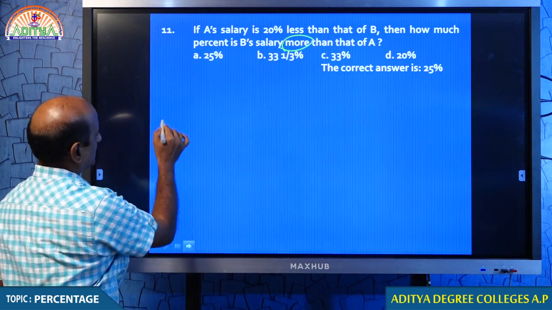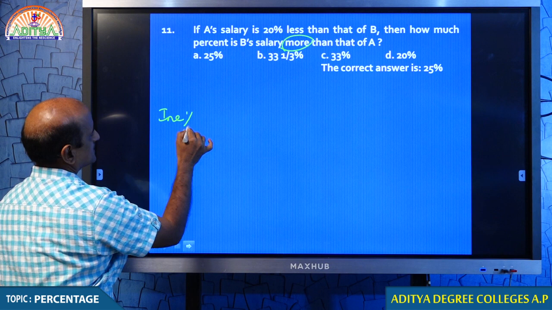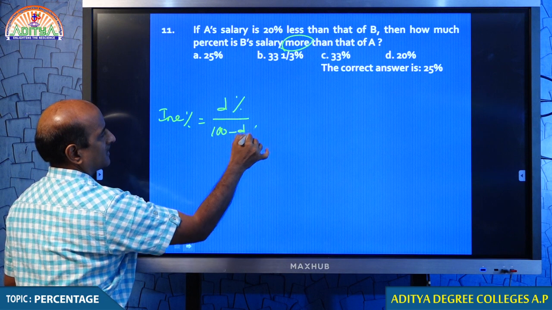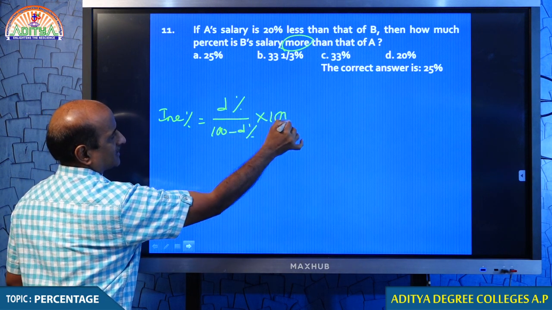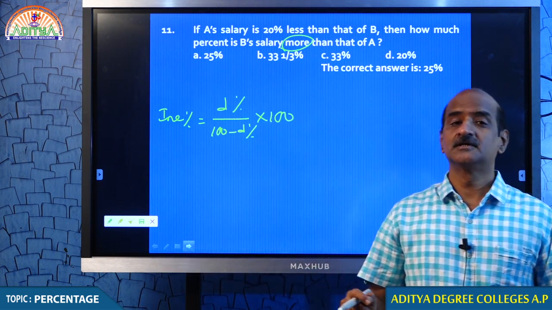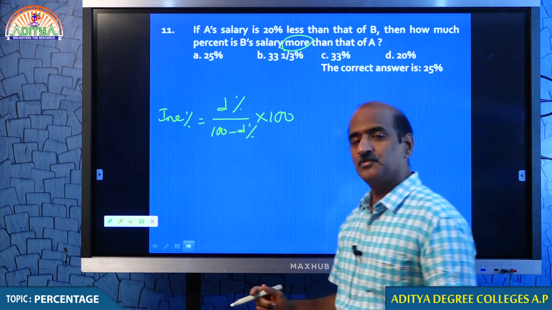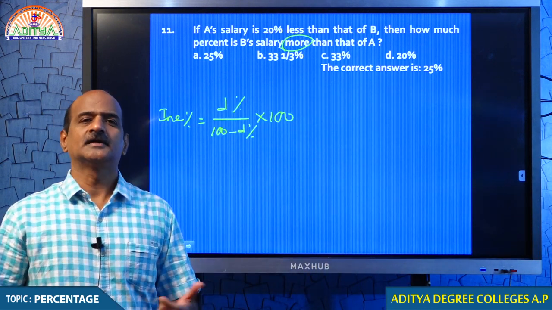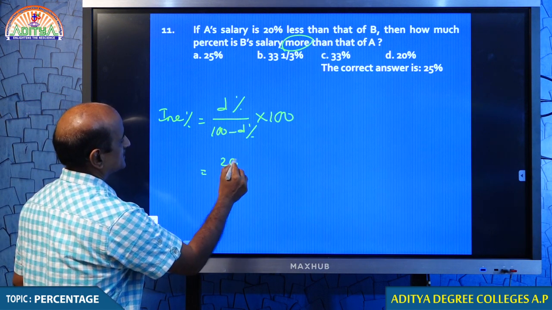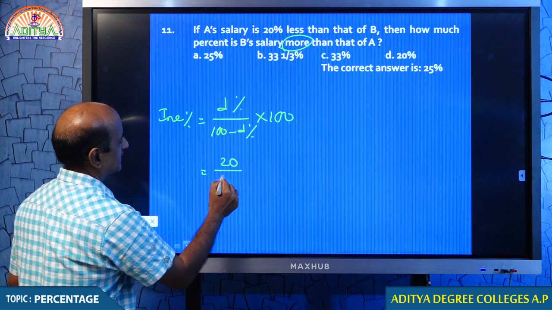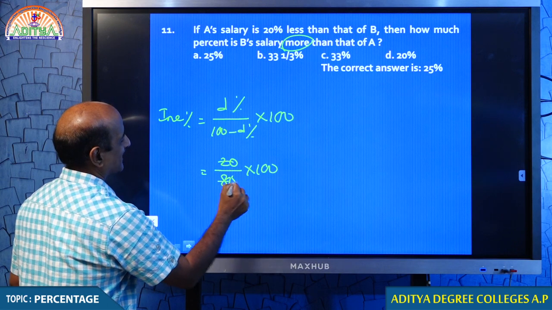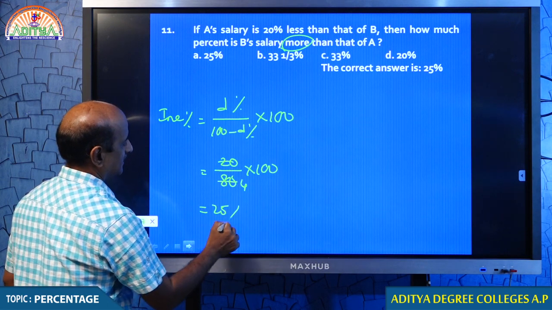Less and more. What is the formula, my dear students? Percentage increase is equal to percentage decrease by, come on, recollect the same, 100 minus percentage decrease, into 100. When a value decreases by some percent, by what percent must it proportionately be increased? That is what we have in this question. So, in this question percentage decrease is 20, 20 by 100 minus 20, that is 80, into 100. Therefore, your answer is 25%.